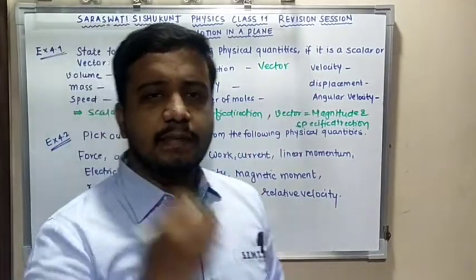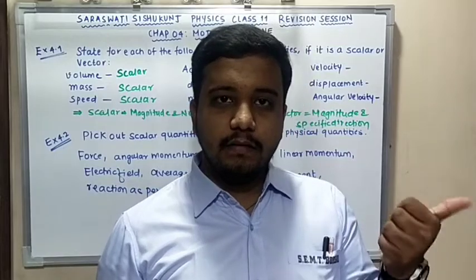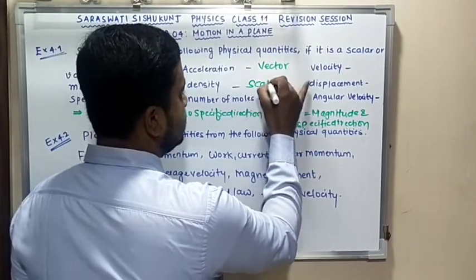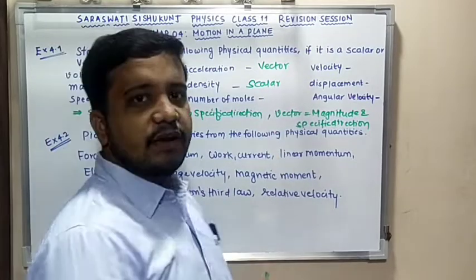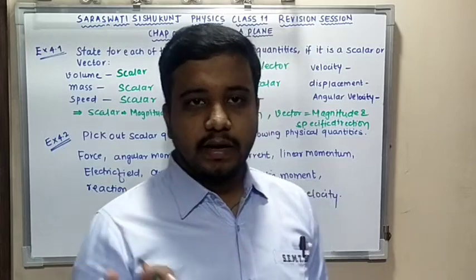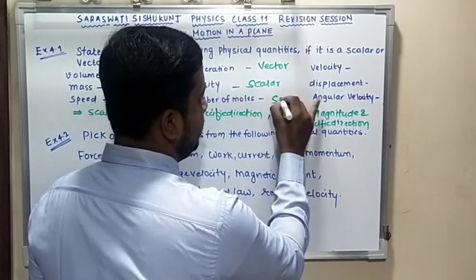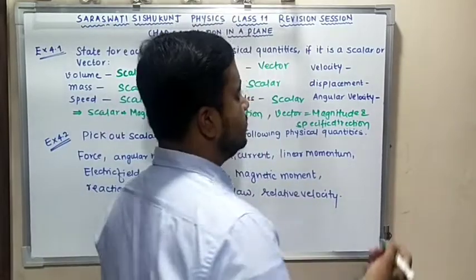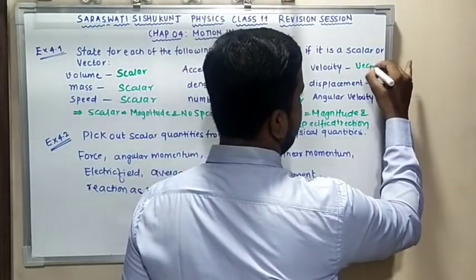Density. Density is mass upon volume. Mass scalar, volume scalar. So it's nothing but what? Scalar. So density is scalar. Clear? Number of moles is just a constant value which has only magnitude, no direction. So here you can say it is scalar. What is velocity? Vector, because it is nothing but displacement upon time.